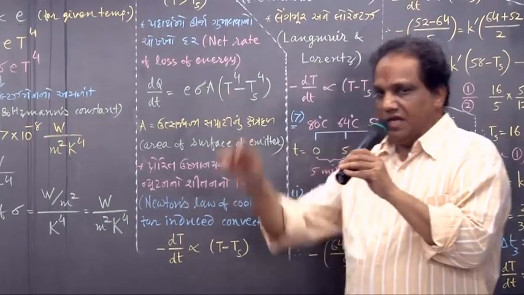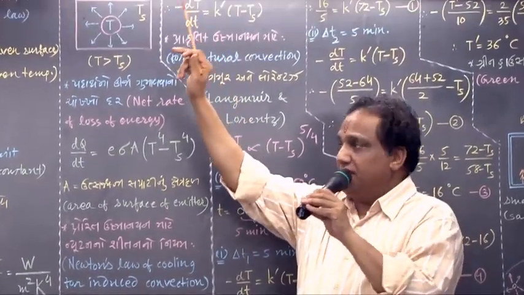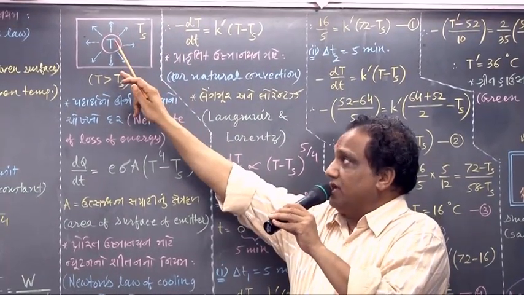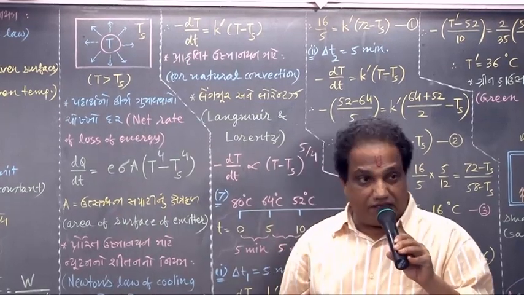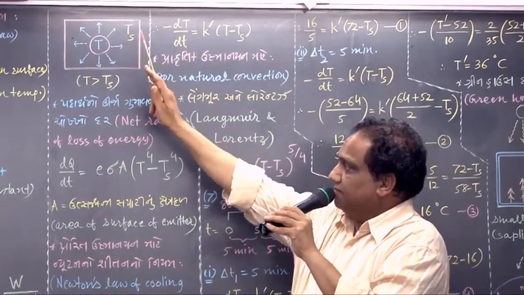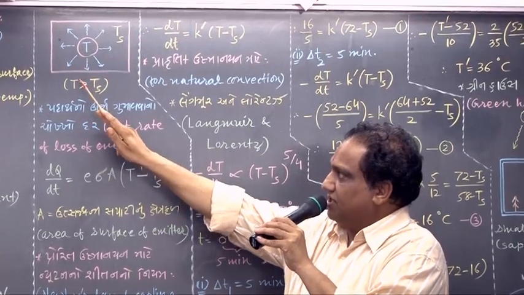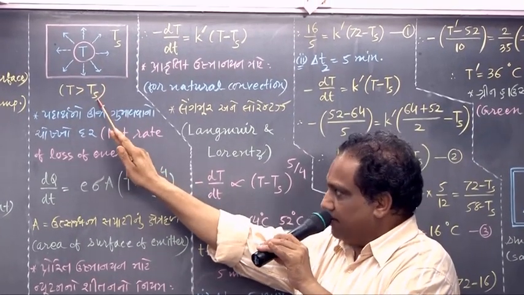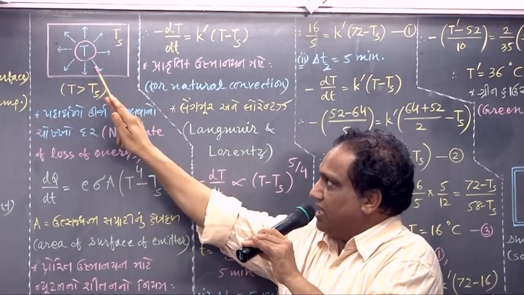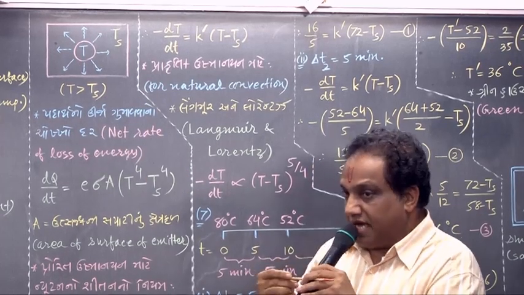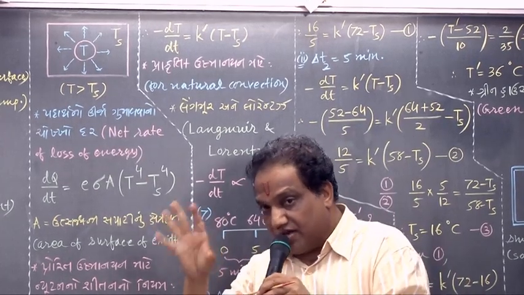Look. Suppose we have one body whose temperature is higher than the temperature of the surrounding. T is the temperature of the body which is greater than the temperature of the surrounding. When this body has higher temperature, it has a tendency to lose energy.